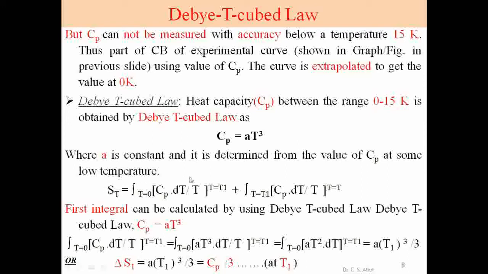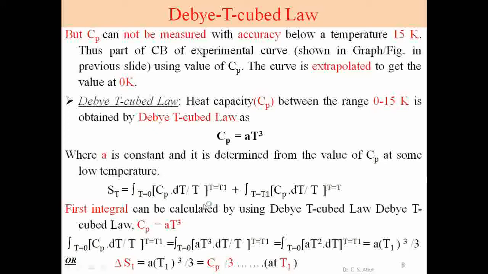is divided into two integrals. We divide the temperature below 15 and above 15. So below 15 we consider the temperature from 0 to T1, plus the same equation with integration limits changed, with temperature changing from T1 to our desired temperature T. This is the desired temperature T. So we bifurcate the entropy at T into two different entropies.